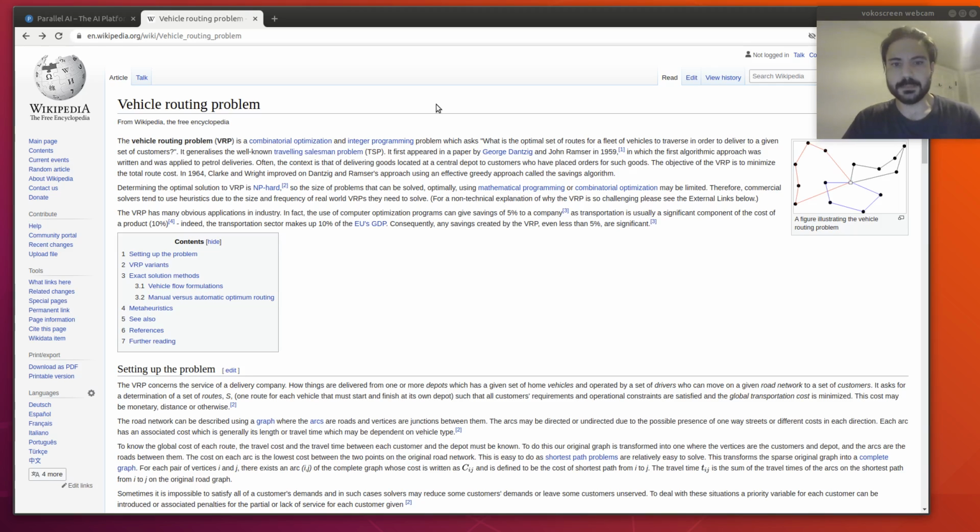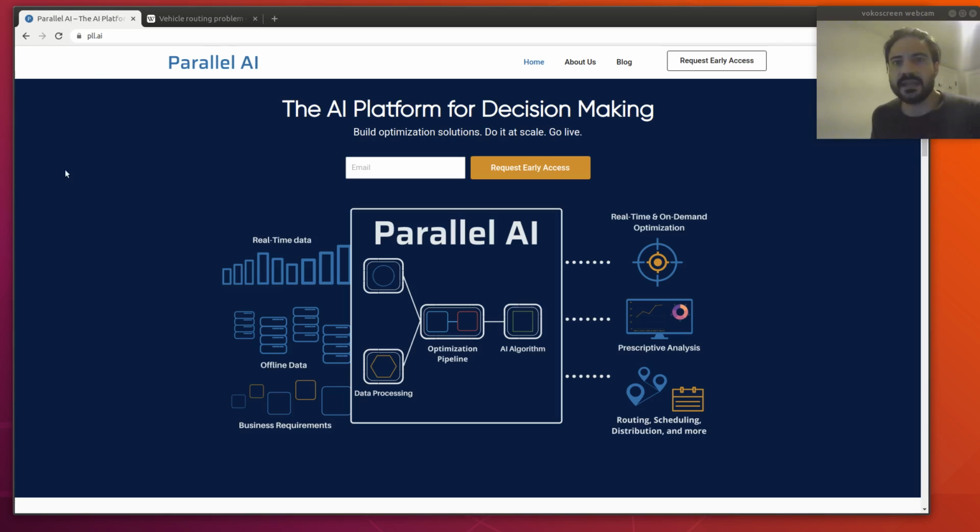By autonomous, I mean that once the system is deployed, and we can do that with parallel.ai, the system should be able to capture events that happen in real time. For example, if a truck breaks down, the system should capture that event and should re-optimize the routes and should re-optimize the system itself, right? So we're going to see how to do that with parallel.ai, and we're going to see that doing that is not complicated. Indeed, with parallel.ai, we'll be able to build this and many more decision-making systems